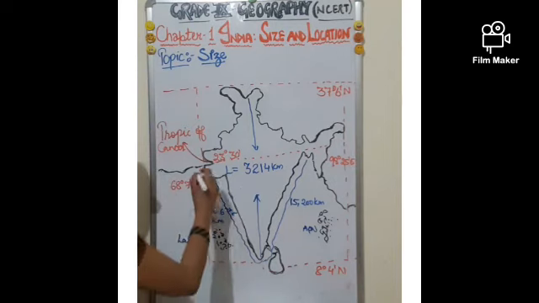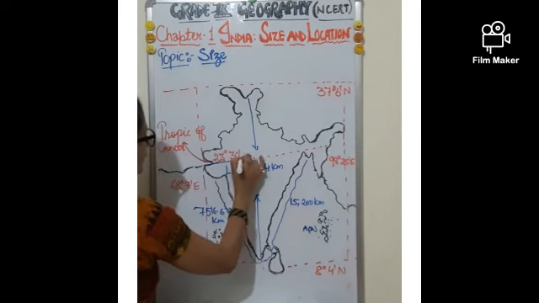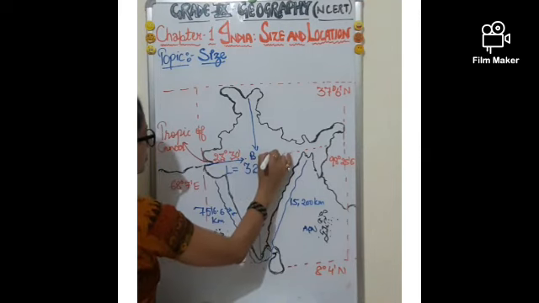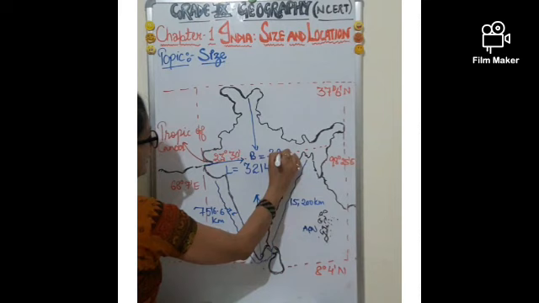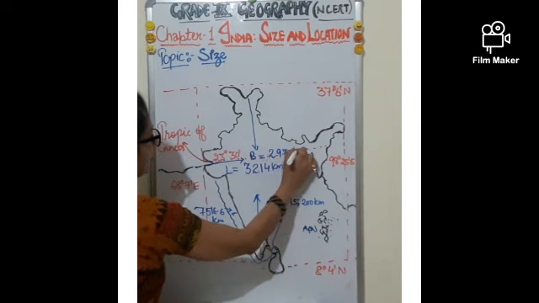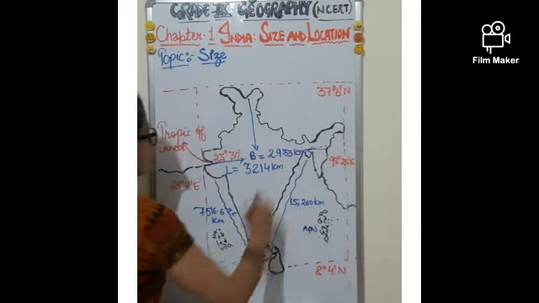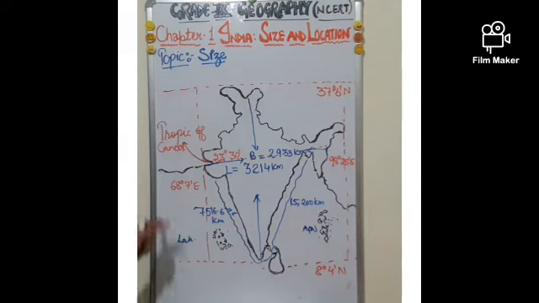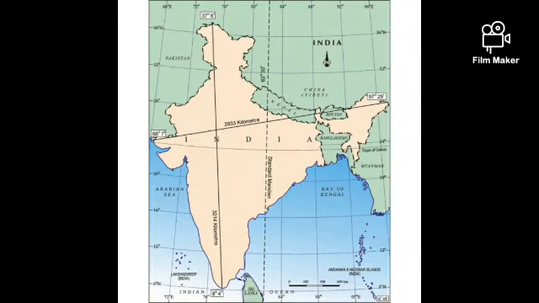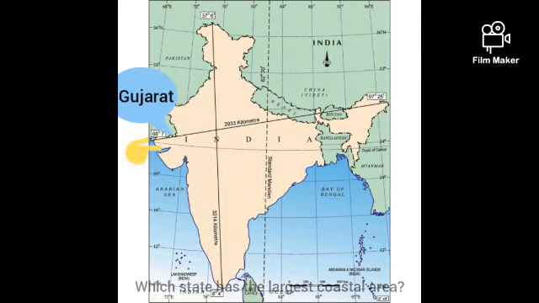Alright, in the same way, the breadth of India is equal to 2,933 kilometer. So this is the landmass area which we have seen about India. Children, let's enhance our map skill. Which state has the largest coastal area? That is Gujarat.